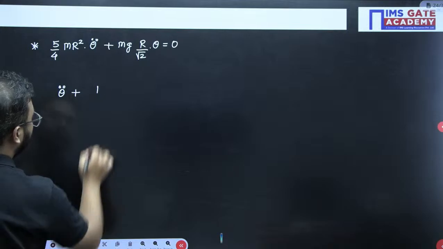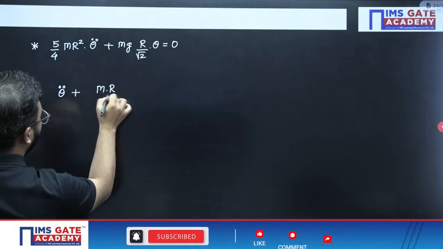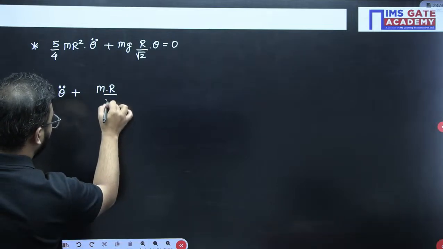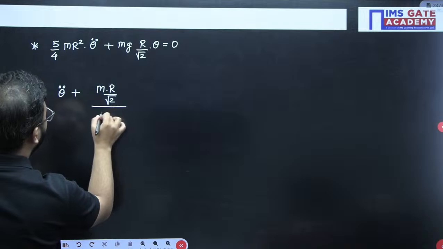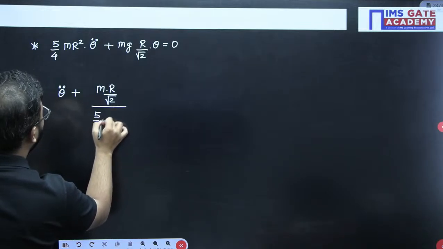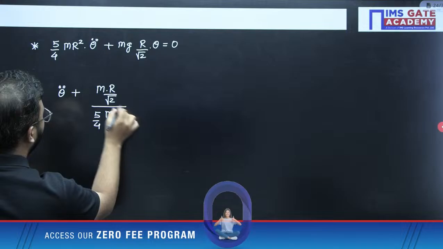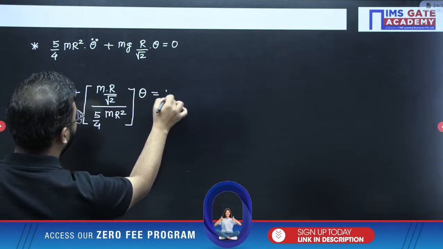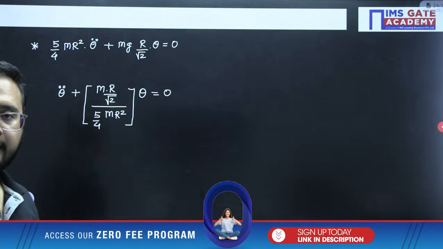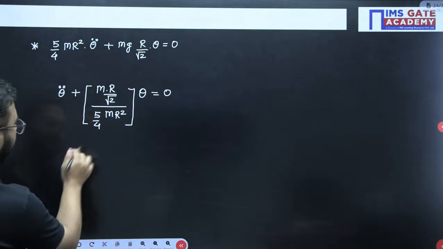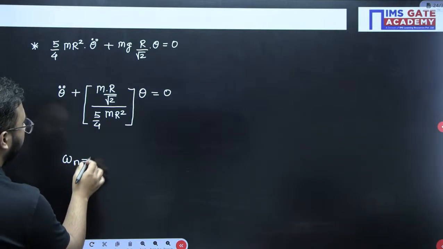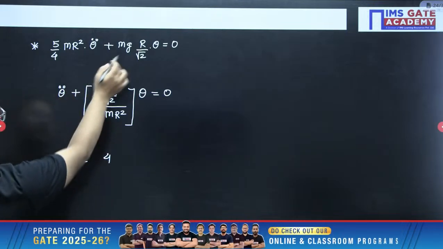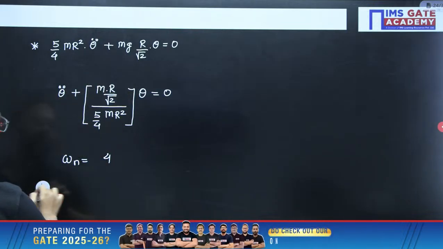mg R by root 2 divided by 5 by 4, like this, right? Now this value is nothing but the omega n value. So if you simplify, it would be 4, right? This is mg here, so we should keep the g value also.